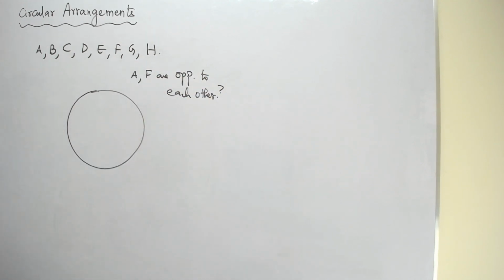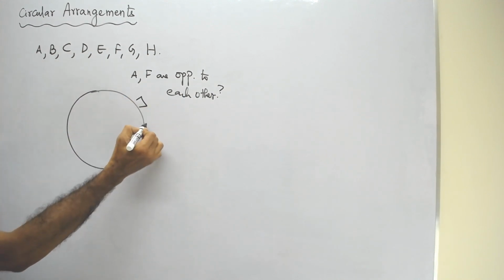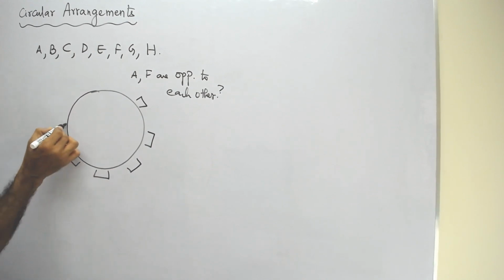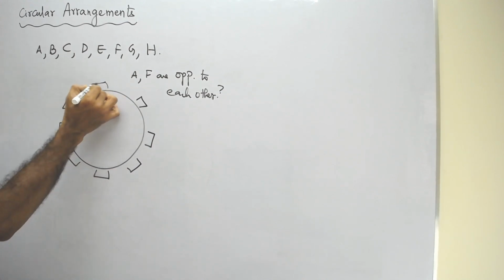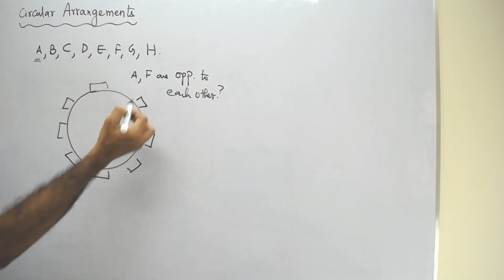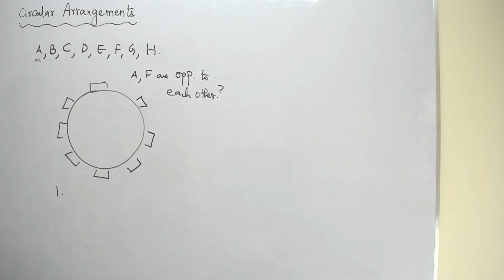So what we do here is, let us ask A to sit anywhere. Totally there are 8 seats, 1, 2, 3, 4, 5, 6, 7 and 8. So A can occupy in only 1 way. Now once A occupies, automatically F has to occupy the opposite seat only, so F also can occupy in only 1 way.